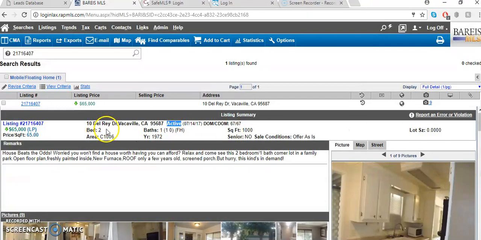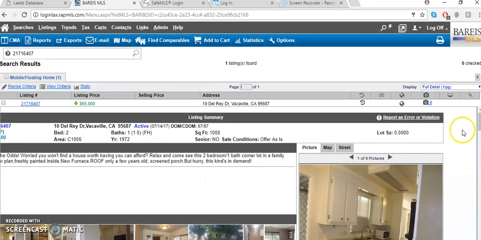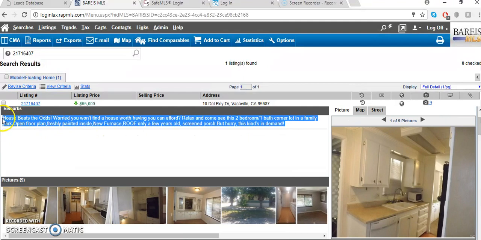So this is 2 bedrooms, 1 bath. It was built in 1972. Square footage is 1,000 square footage home. You scroll down here. And then this is the description that everyone would actually have access to. Like if they Google it, or if they go to Trulia, Realtor.com, Zillow, this is the description that everyone would see. MLS is actually going to give you all the information you would need.